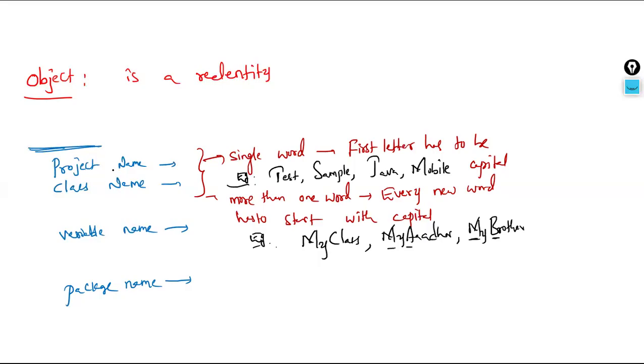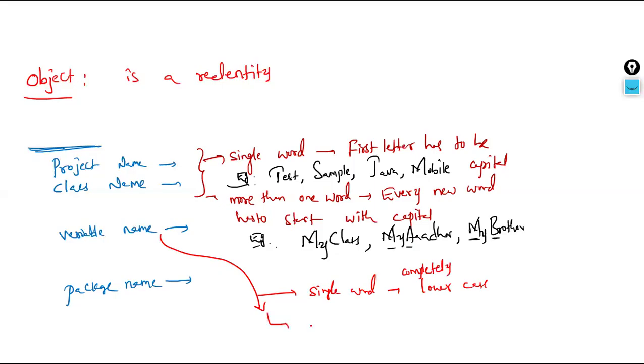Like I said, we will discuss again what those namings are called. When it comes to a variable name, a single word must be completely lowercase letters.